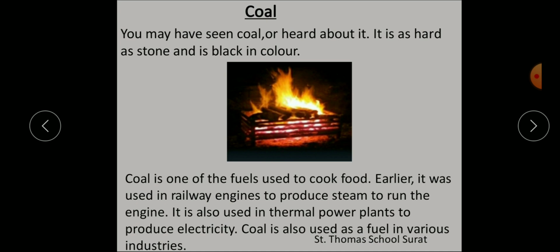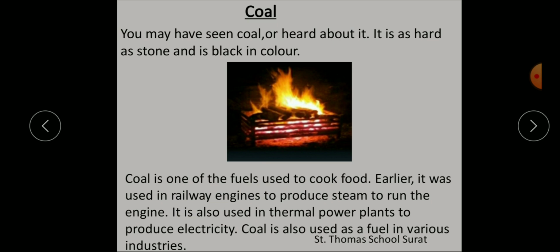It looks black in color, and it is hard also like a stone. Coal is one of the fuels used to cook food. Earlier, it was used in railway engines to produce steam to run the engine. It is also used in thermal power plants to produce electricity. Coal is also used as a fuel in various industries.